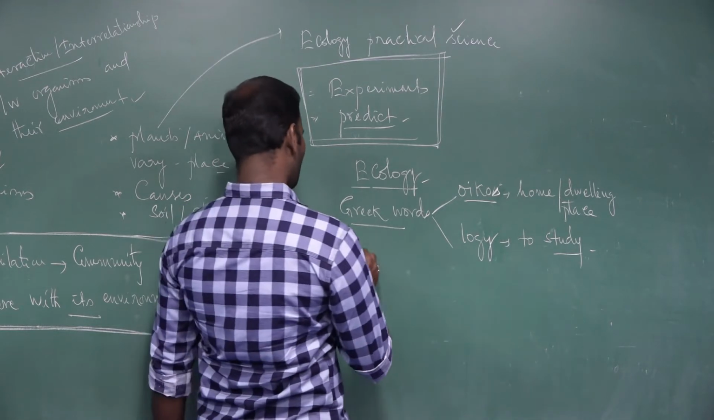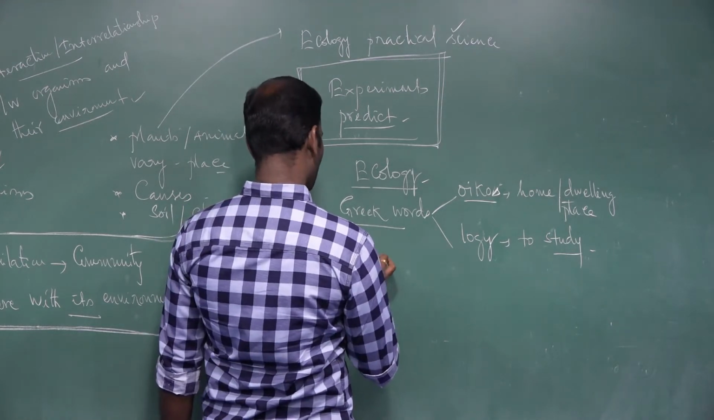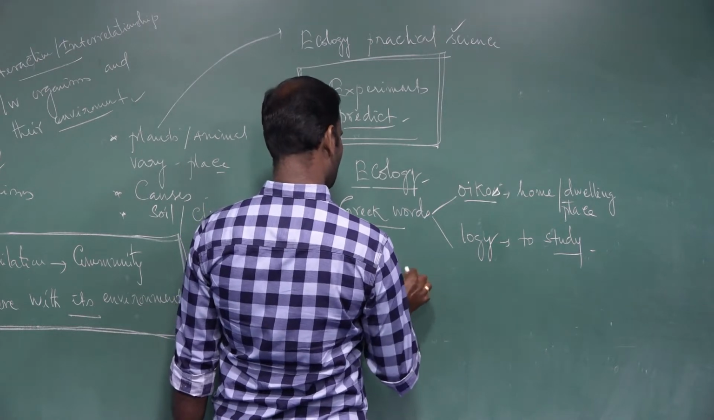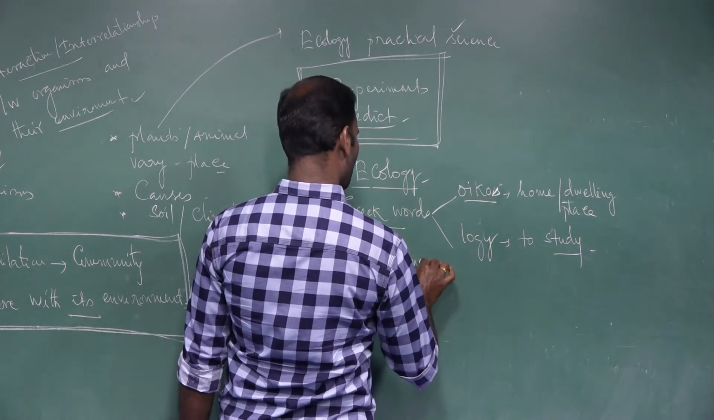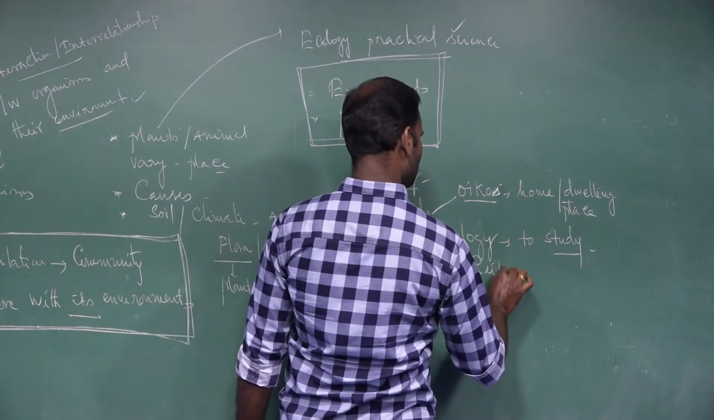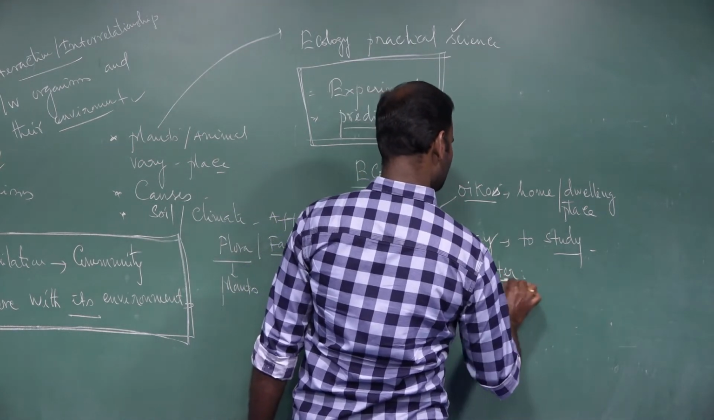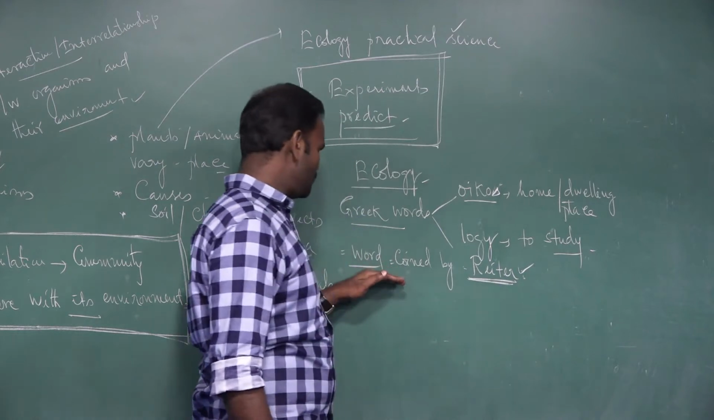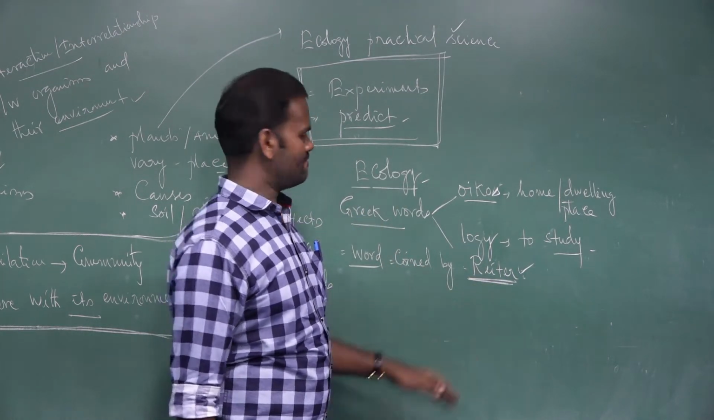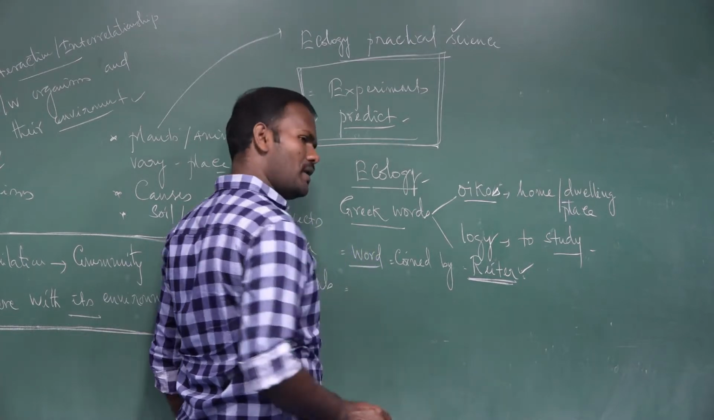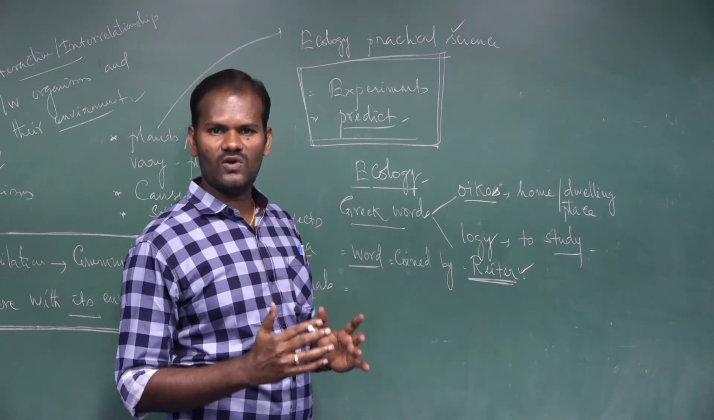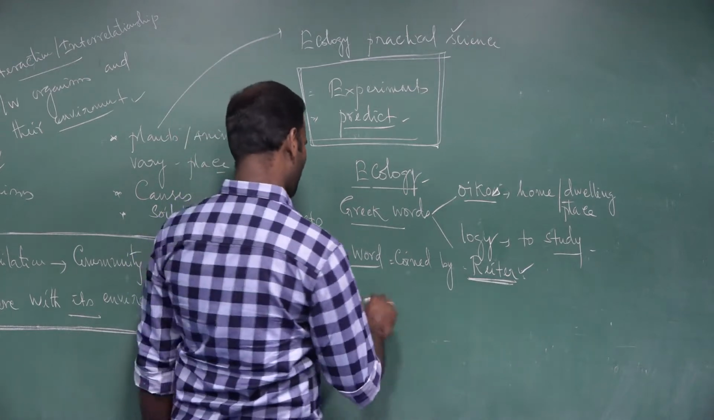So the word ecology was first coined by Reiter. Reiter is the first person to coin the term ecology. The next, the most widely accepted definition of ecology was given by Ernest Haeckel.